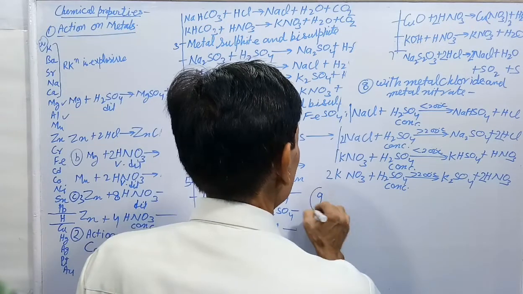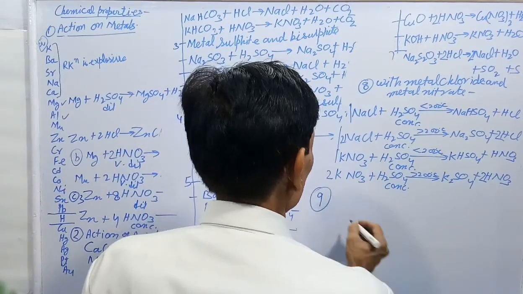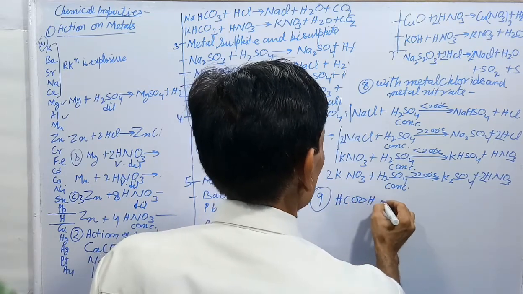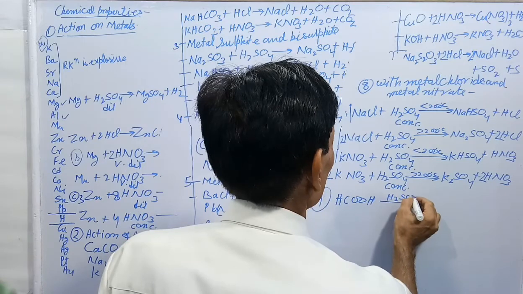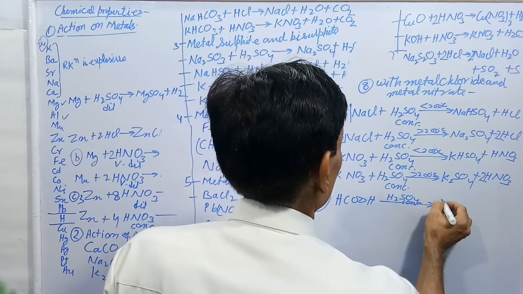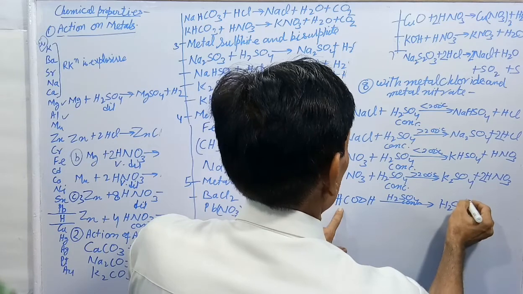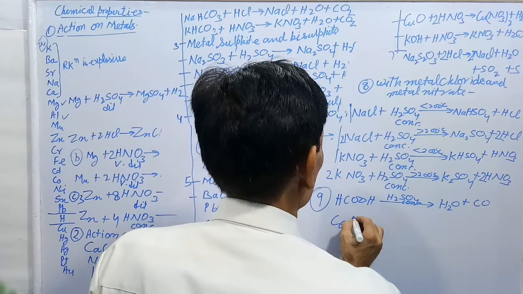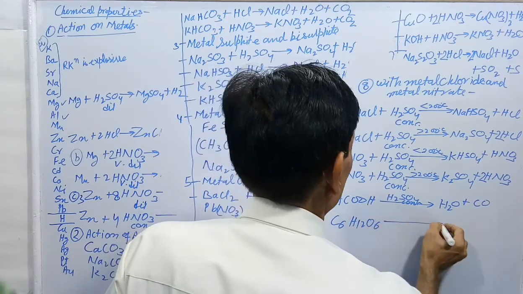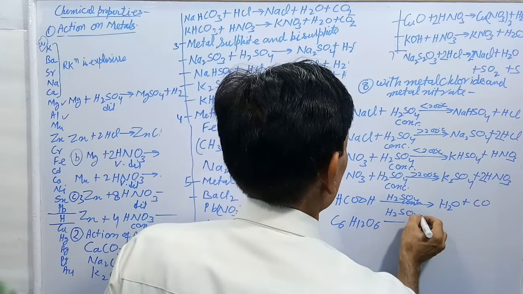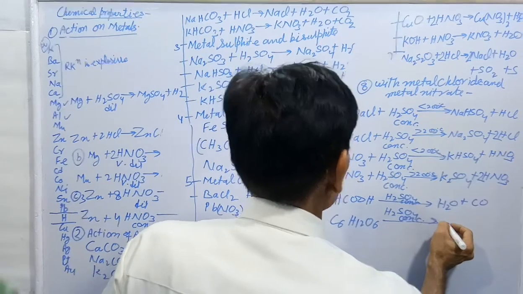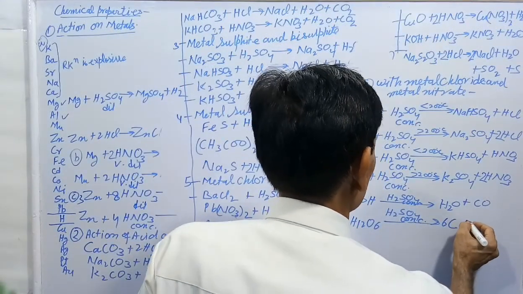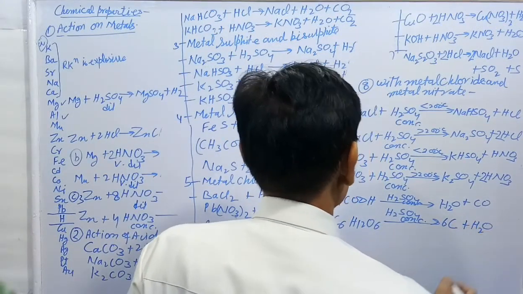Acid also has a dehydrating property, like sulfuric acid. If HCOOH, formic acid, is treated with concentrated sulfuric acid, it will decompose to form H2O plus CO. Like that, if glucose is brought in contact with concentrated sulfuric acid, it will undergo dehydration to form a black spongy mass of carbon and H2O.